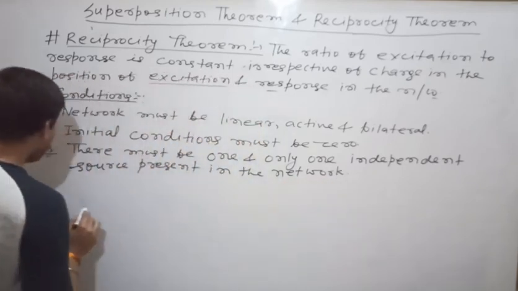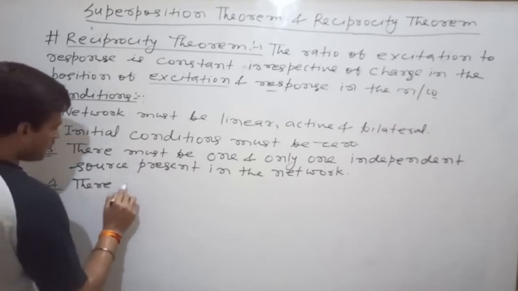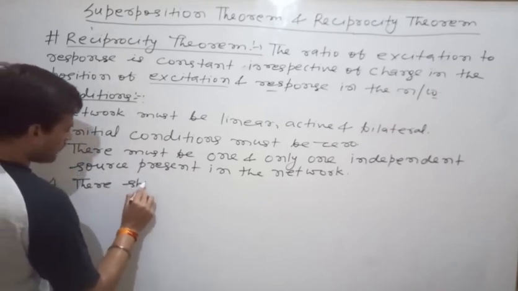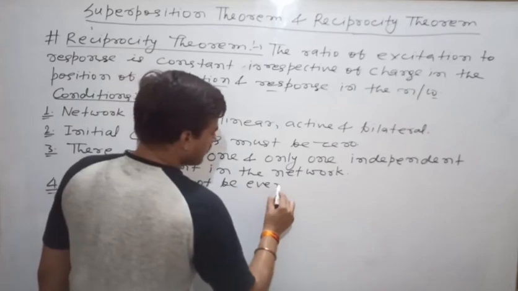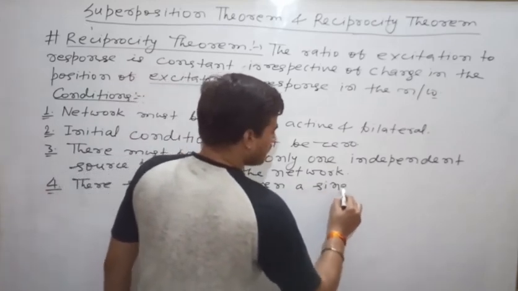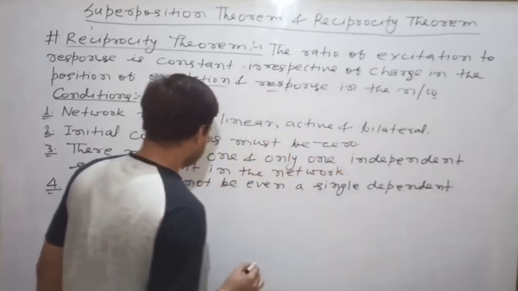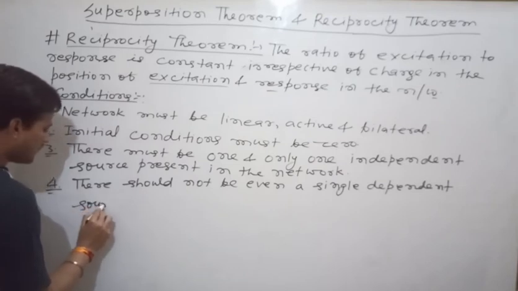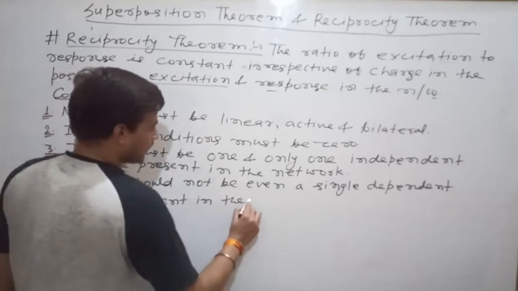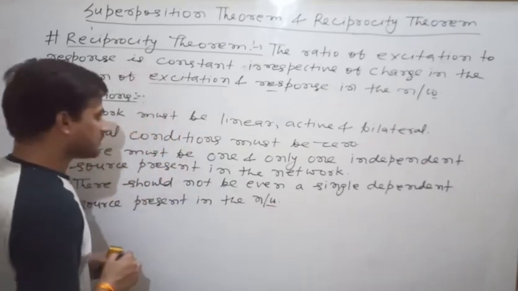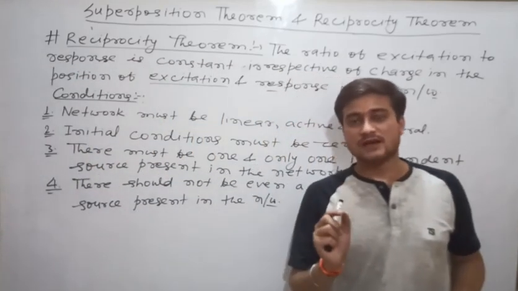And fourth one is, there should not be even a single dependent source present in the network. There are four conditions. Circuit must be linear, active and bilateral. Second condition is initial conditions must be zero.